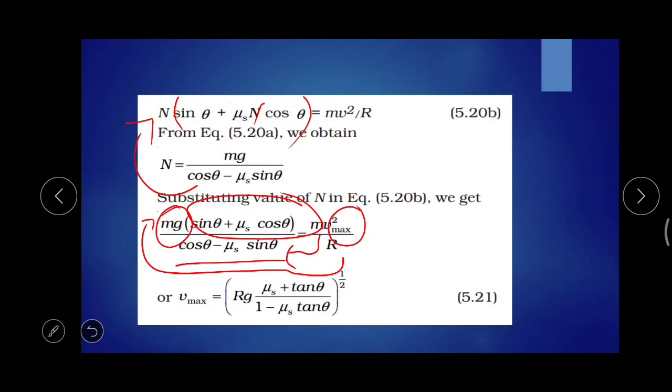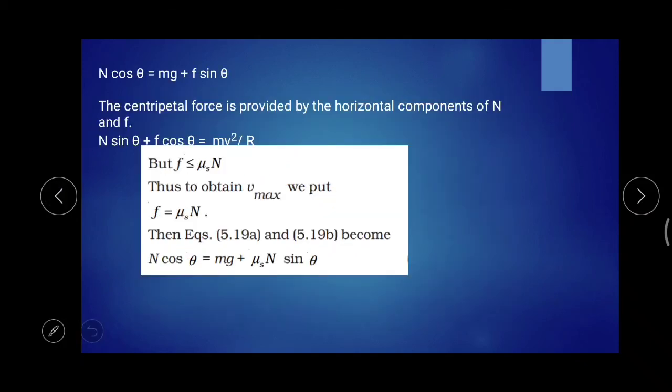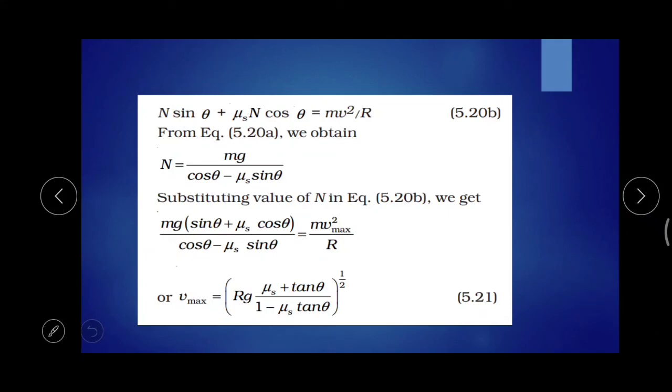By doing that, we can cancel the m value. And one more thing you are doing is dividing the entire terms, the numerator and the denominator, with cos theta.